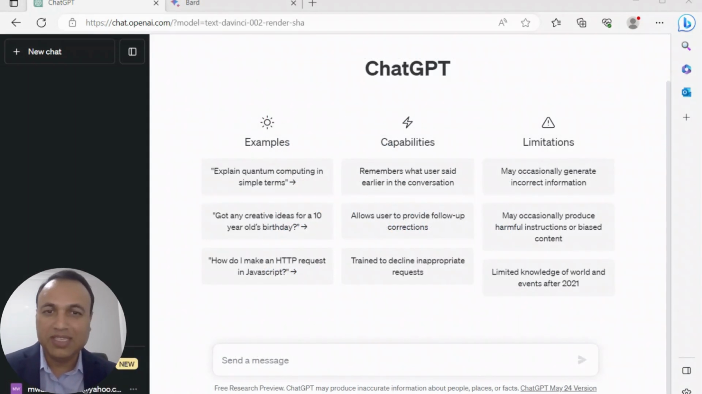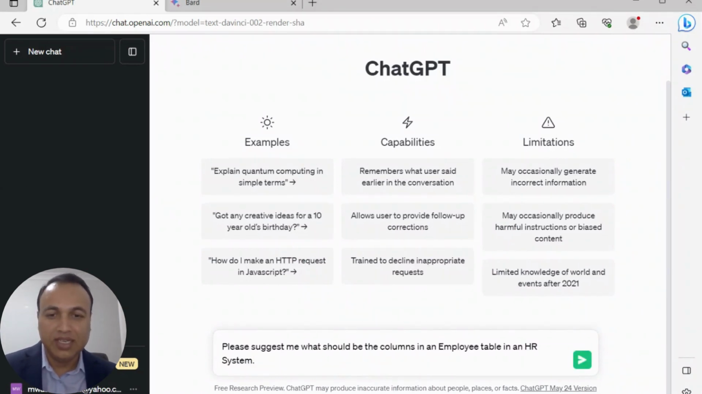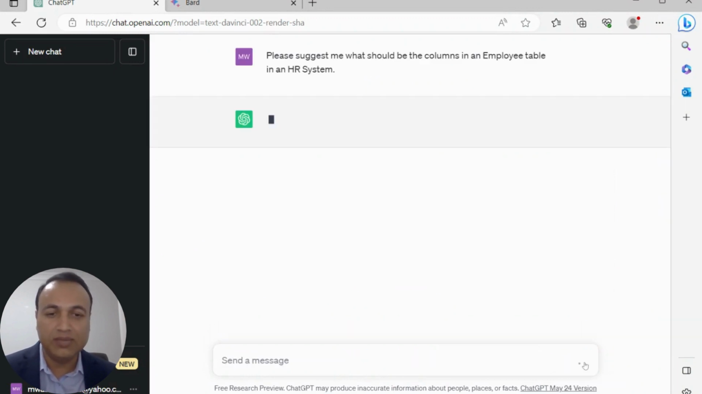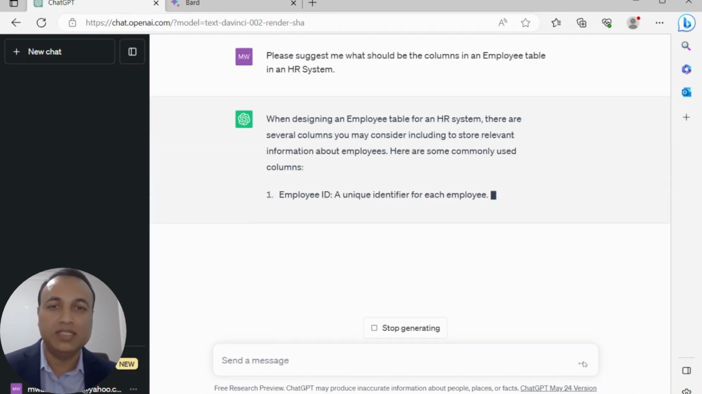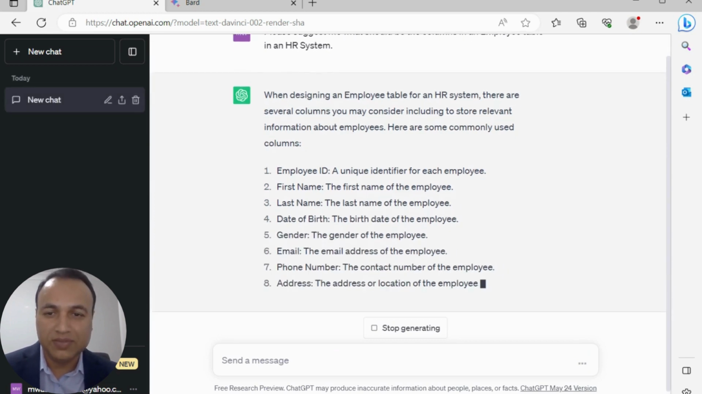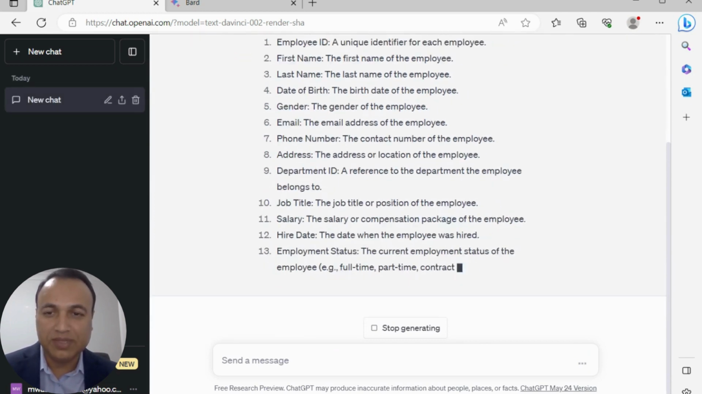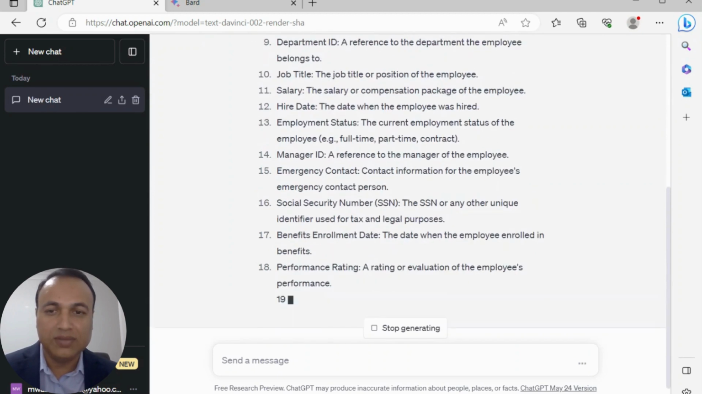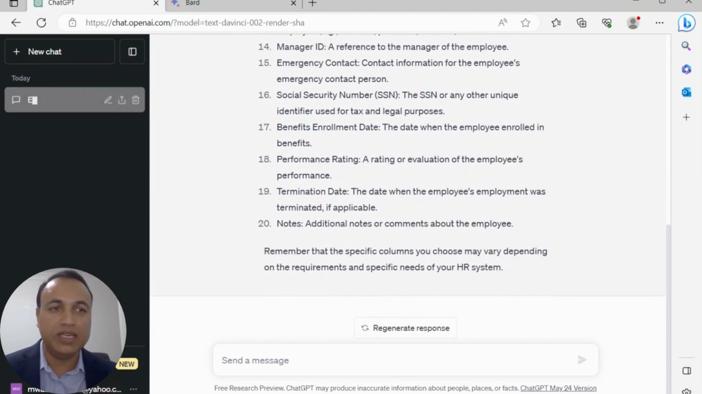Now let's compare technical contents and then we will analyze results of both systems. Let's start with ChatGPT. My first prompt for ChatGPT is I need a list of columns that I should have in an employee table for my human resource management system. There we go. ChatGPT gave me a very good list of columns that I can have in my employee table.